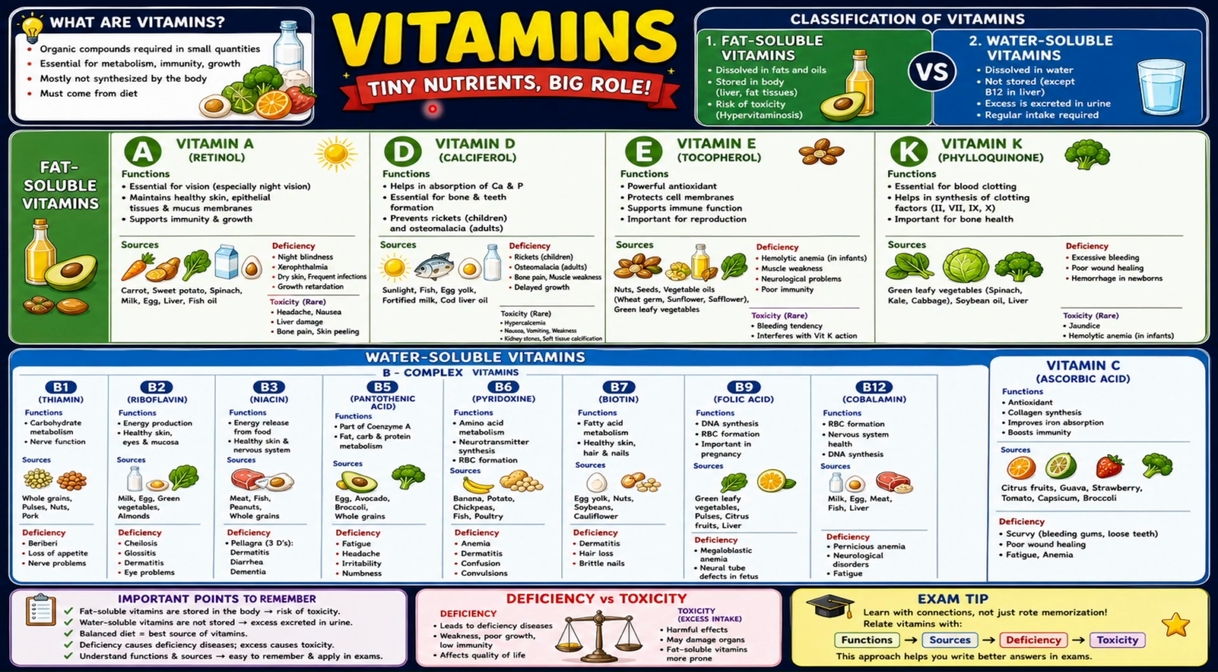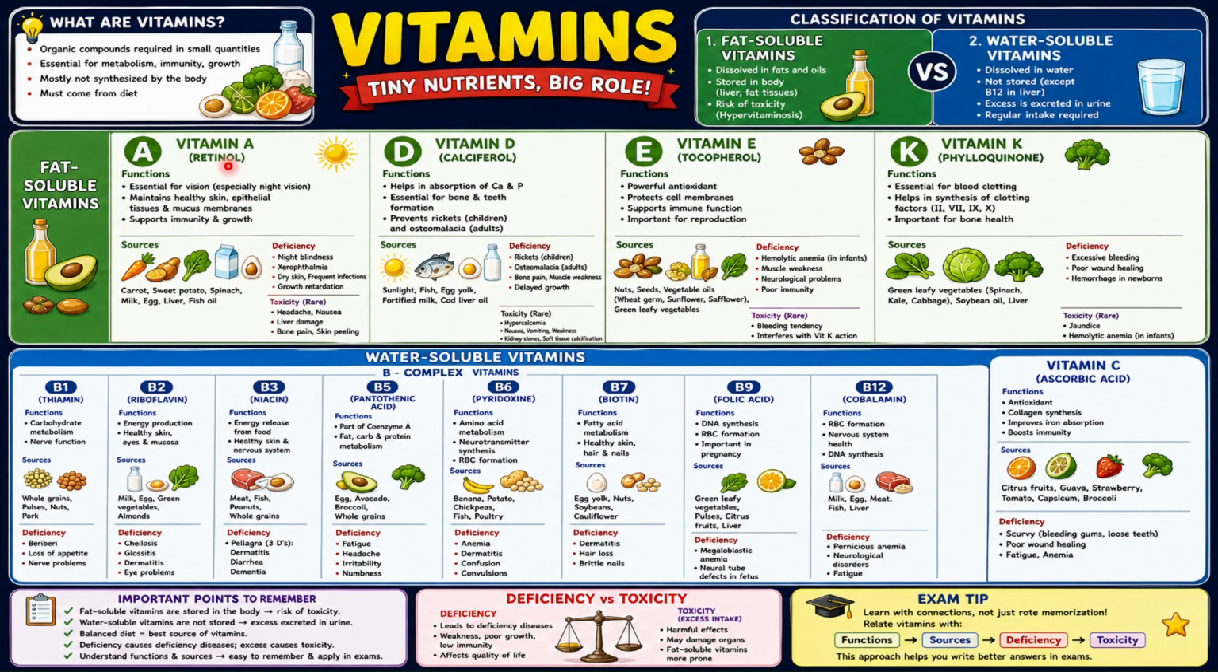Now let's move to the fat-soluble vitamins. The fat-soluble vitamins are A, D, E, K. So what is the concept? They are stored in our liver and fatty tissues because they stay in our body. There's a high risk of toxicity if you overdo it. Next, let's cover these vitamins one by one.